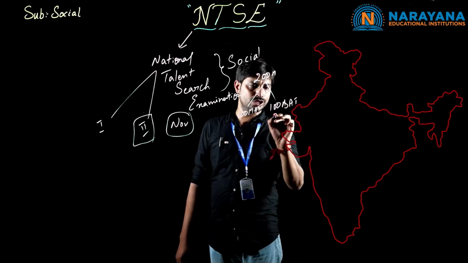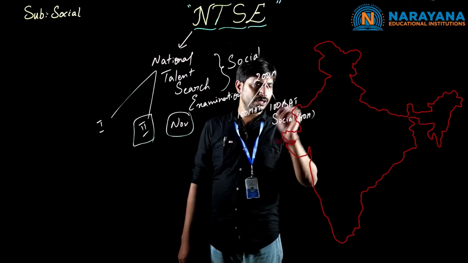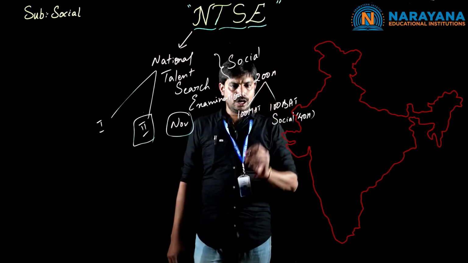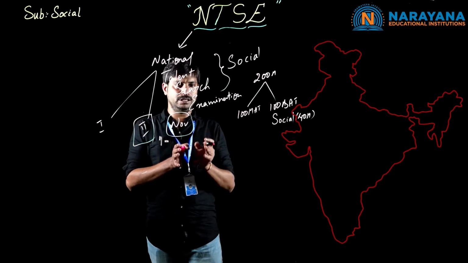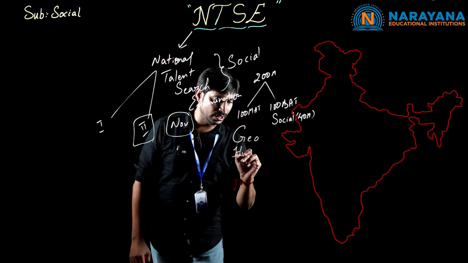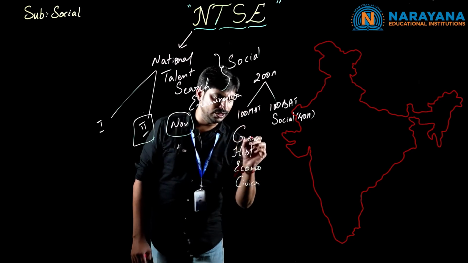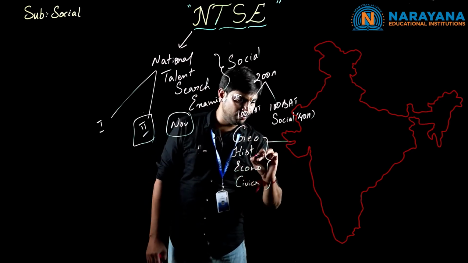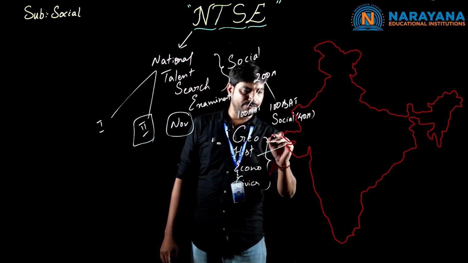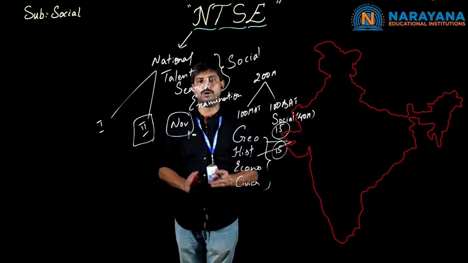Clear children? In this, social will be 40 marks. In some states it is about 60 marks, in some states about 40 marks. Among these, what is the more important subject? Social has about 4 categories, children: geography, history, economics, and civics. Out of these 4, more weightage of marks is given for geography and history. Clear children? So 15 marks and 15 marks. Here we have more chances to get 30 out of 30 marks.